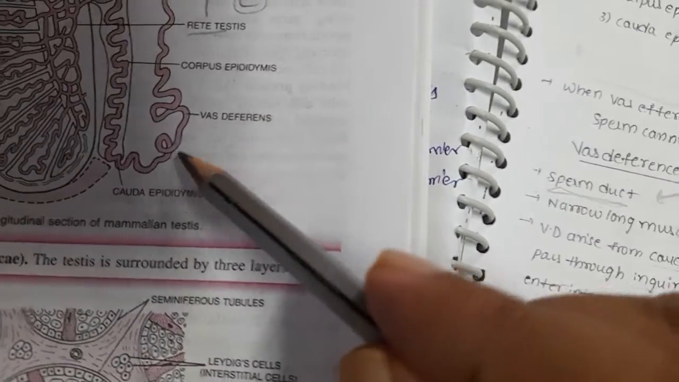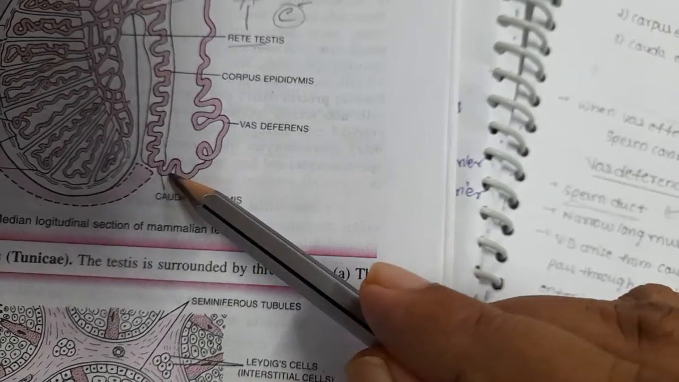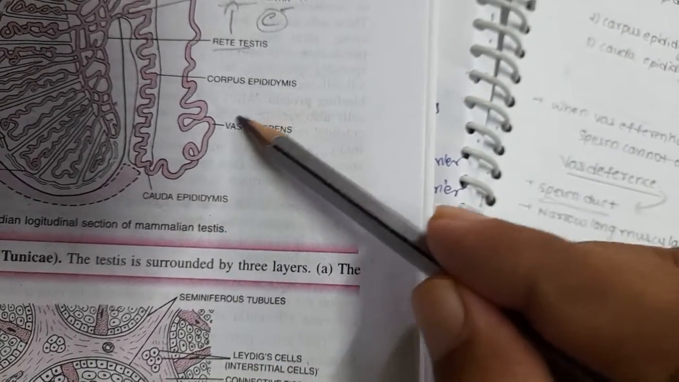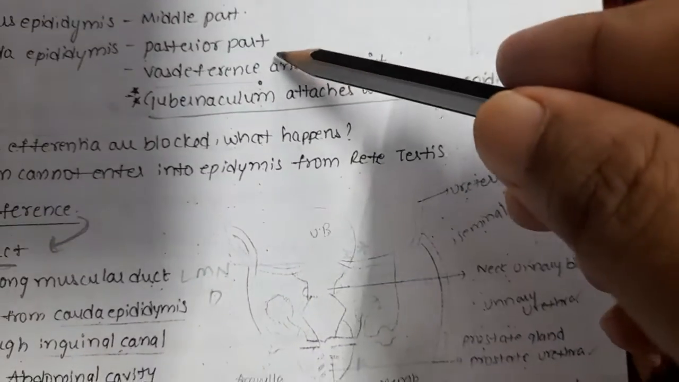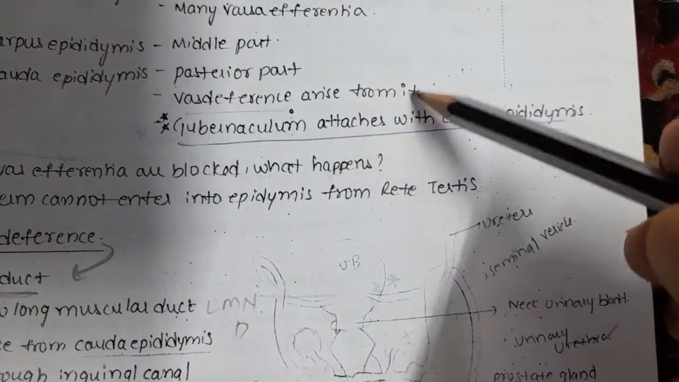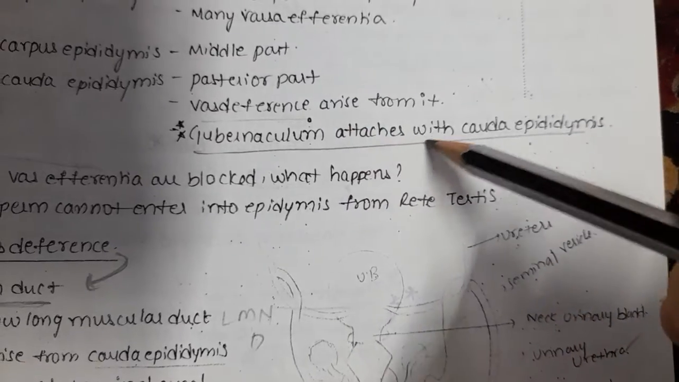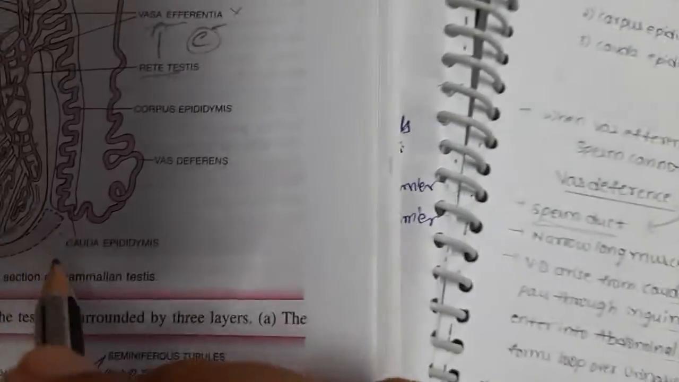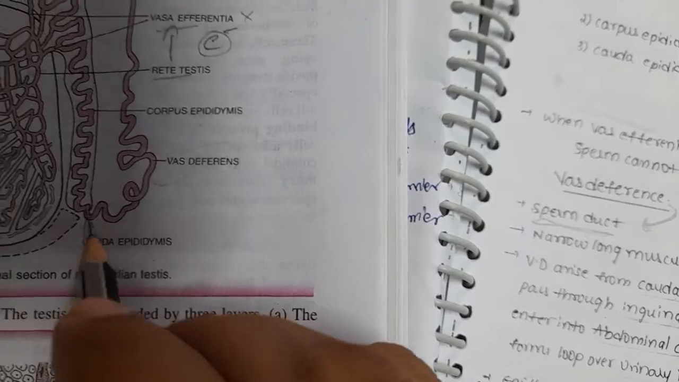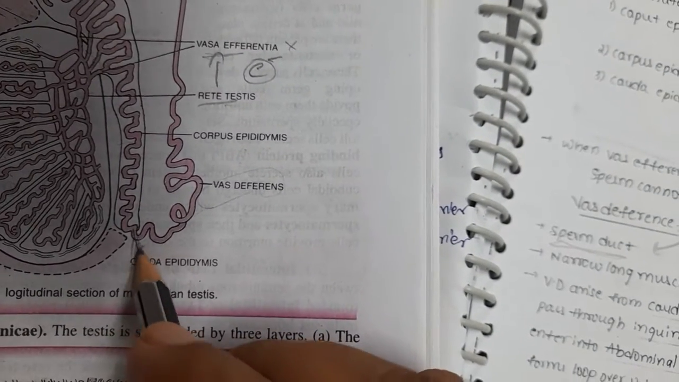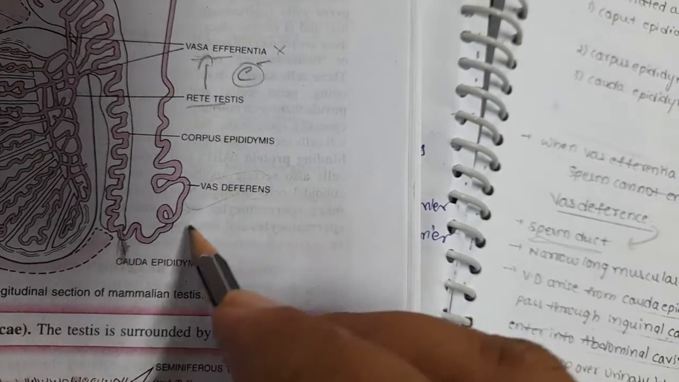You can see here, from this part, what arises? Cauda. From this part arises the vas deferens, plural vasa deferentia. Vasa deferentia arise from it. And the gubernaculum is attached with the cauda epididymis. The gubernaculum is a fibrous cord which is attached to the cauda epididymis.